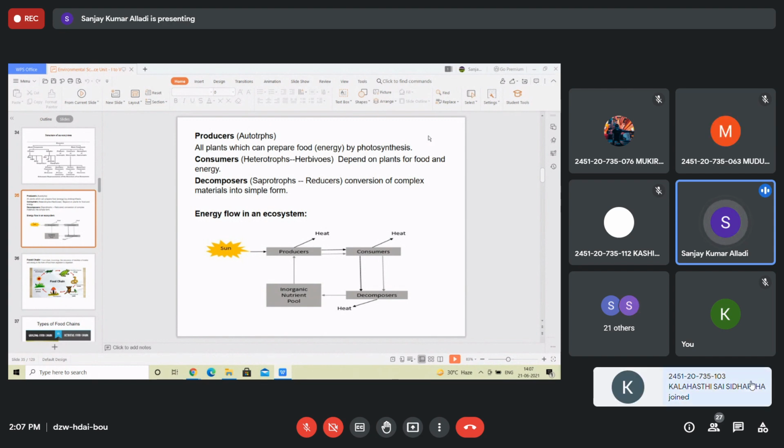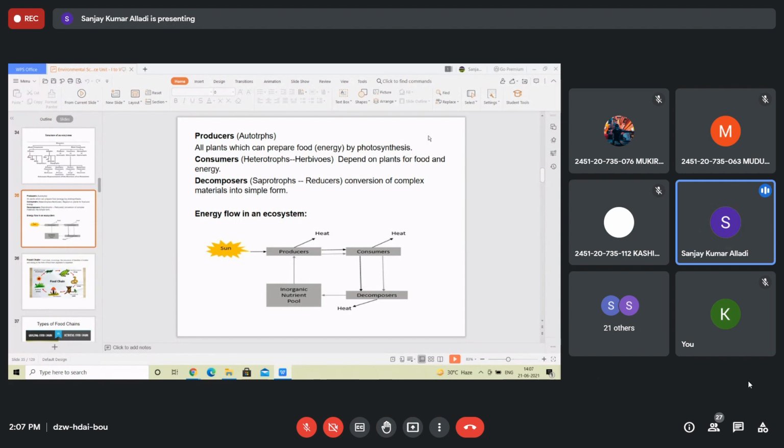Producers generate energy, they consume some energy, and they pass some energy to the next level. And in the transfer of energy, some amount of energy will be lost to the environment in the form of heat. So definitely producers will have more energy than consumers, and primary consumers will pass the energy to the secondary. So primary consumers will have more energy than secondary consumers, so on and so forth.